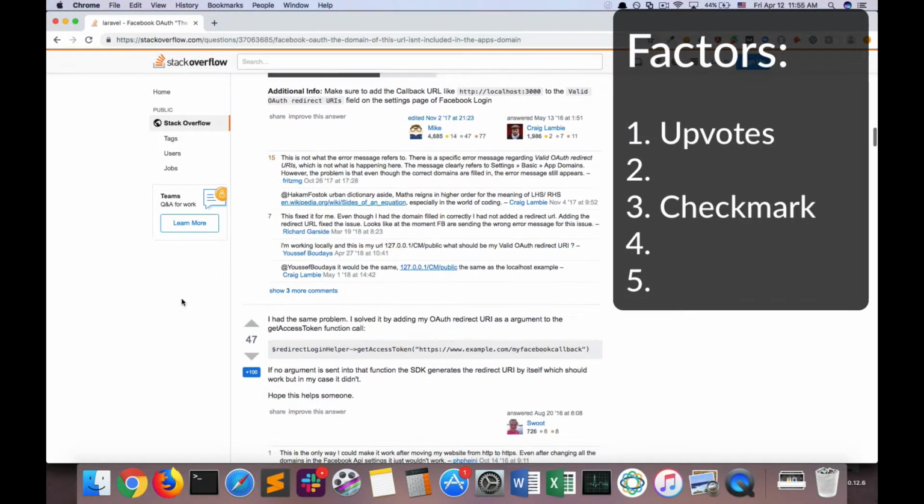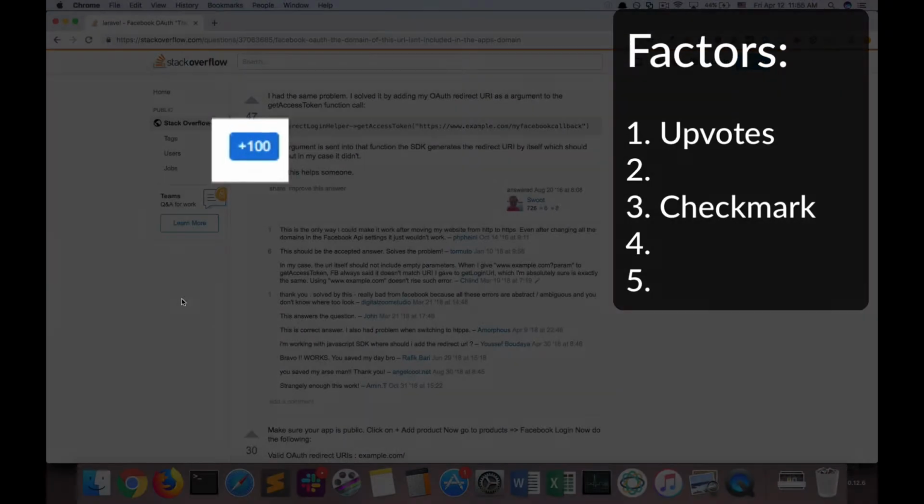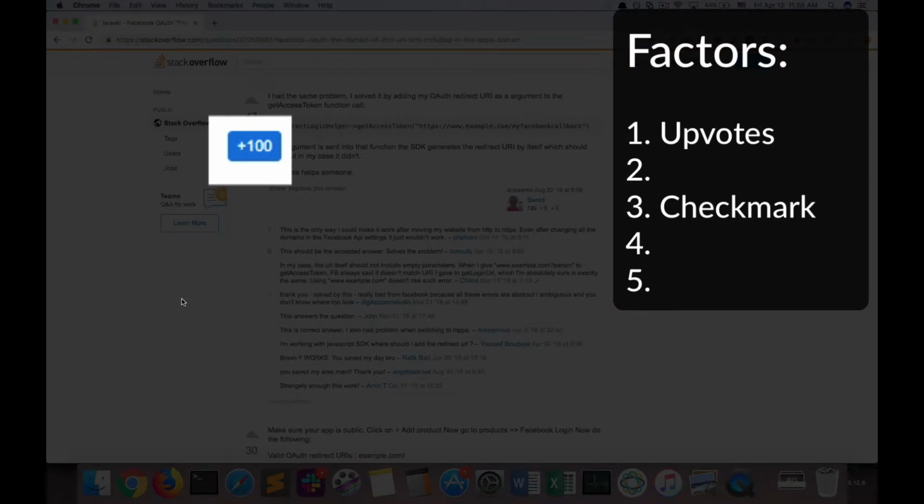Now, when we go down to this third answer, it's 47, so that's pretty good. I would call this the third in the running because it's the third highest number of upvotes. It doesn't have a check mark, but it does have something interesting. We could see that there is this plus 100. That is known as a bounty.